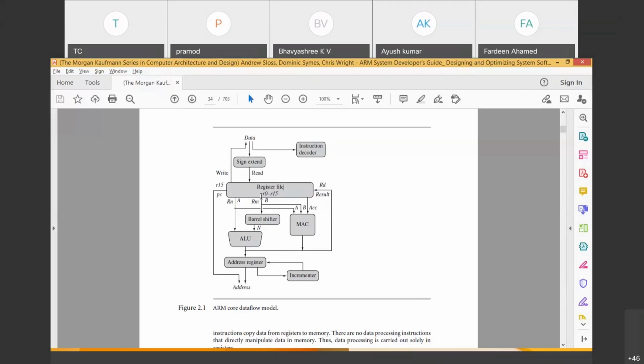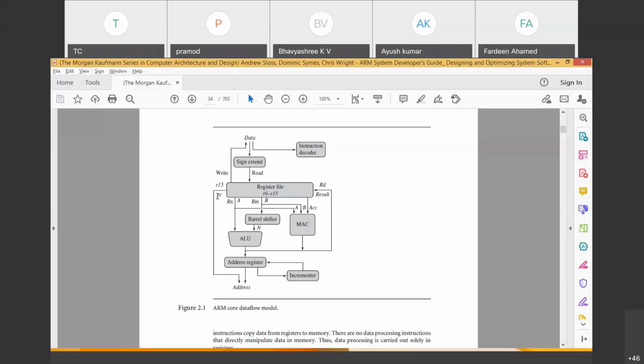Out of these, please remember, R0 to R12 are called general purpose registers. They can be used for any purpose, meaning all instructions will make use of these registers. R13, R14 and R15 are for specific purposes. In that, R15 is the program counter.